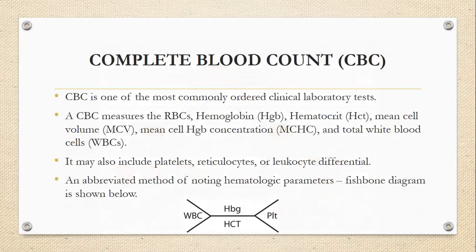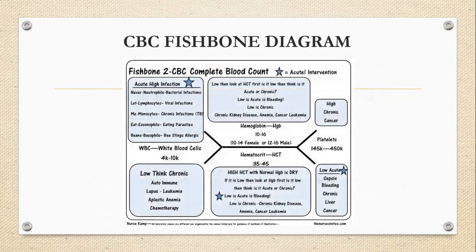The very first test that doctors recommend is the complete blood count, CBC. It can measure RBCs and hemoglobin and hematocrit and mean cell volume and all of that. There's this thing called the fishbone diagram. It is used to have a rough image of the causes of alterations in the standard limits.